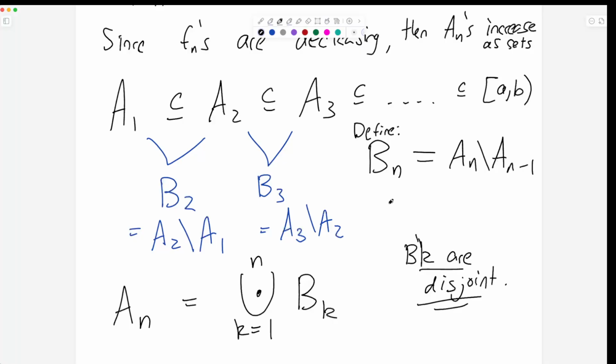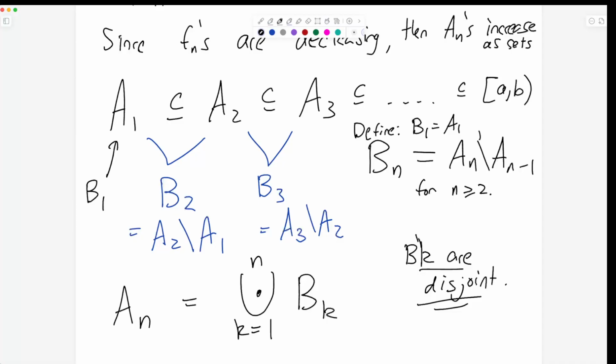Question over here, yeah? Doesn't the union of all the B's skip over the points that are in A1? Oh, well, I think you might be right that maybe I forgot A1. So maybe we should define B1 equals A1. So B1 is A1, and then B2 is what you have to add on. That way, if you want to get A3, you do B1 plus B2 plus B3, and then you get A3. So yes, maybe I forgot this one. So B1 equals A1, and then Bn equals this for n greater than or equal to 2. Yeah, great point.